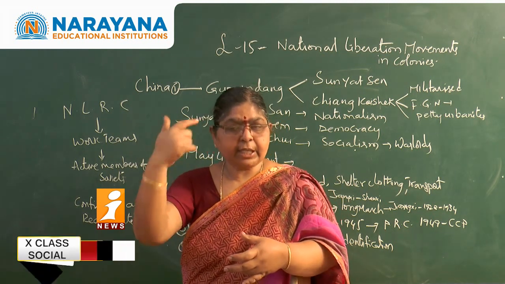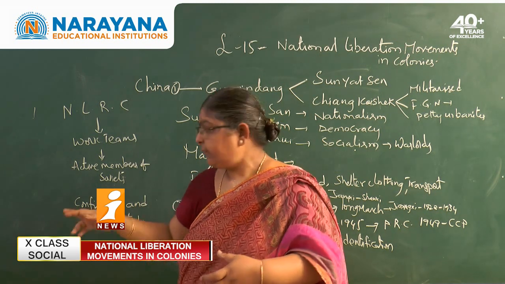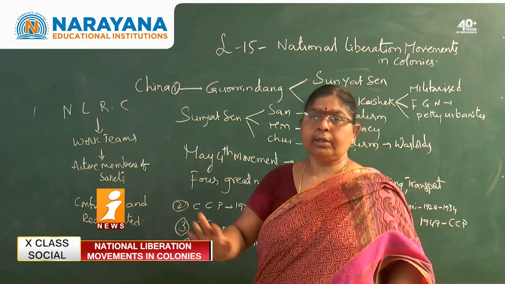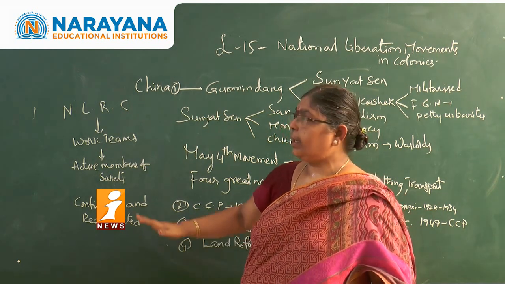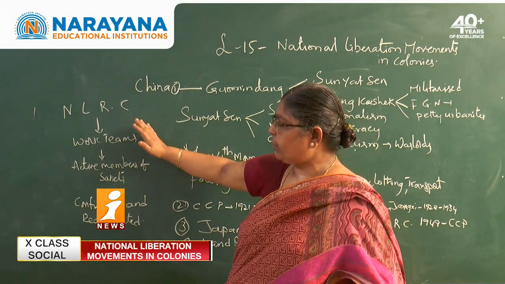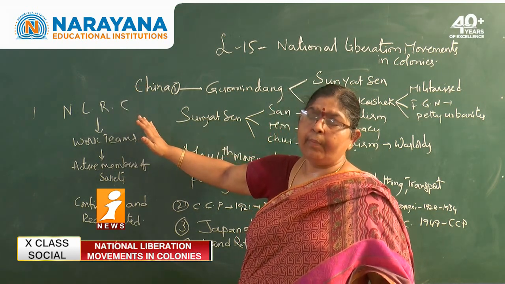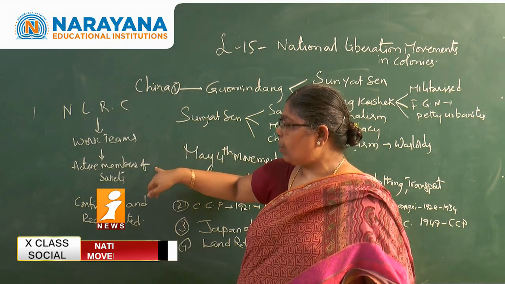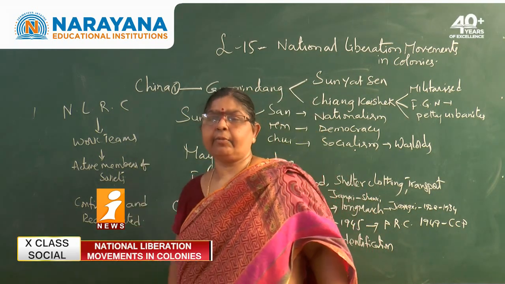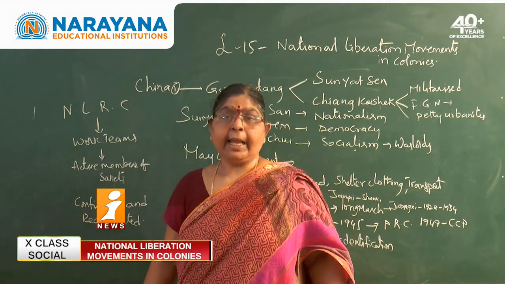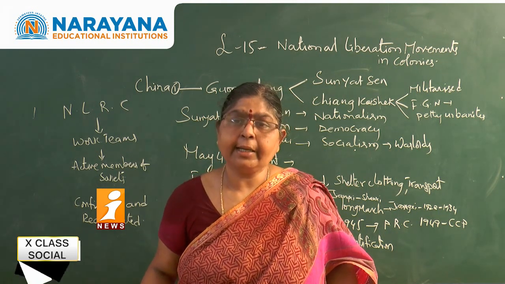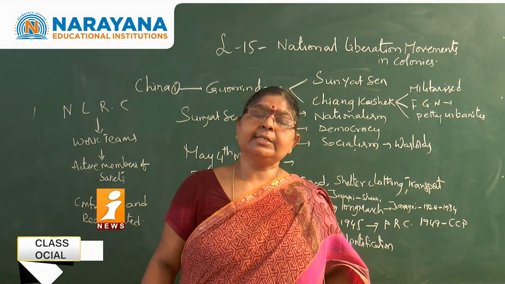They gave powers to these active members to confiscate the land from the landlords and redistribute it to all the people. With this, the National Land Reform Committee would be getting information from the work teams. There would be no misguidance, and the work teams were always in contact with the bottommost layer of the village. Like this, successful implementation of the land reforms was the main reason for the success of China.